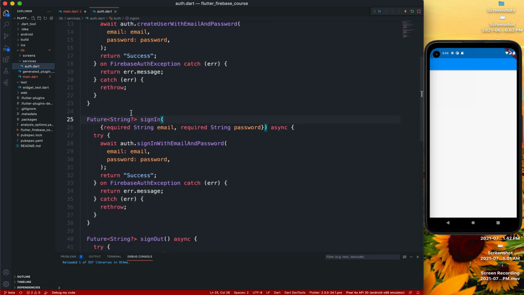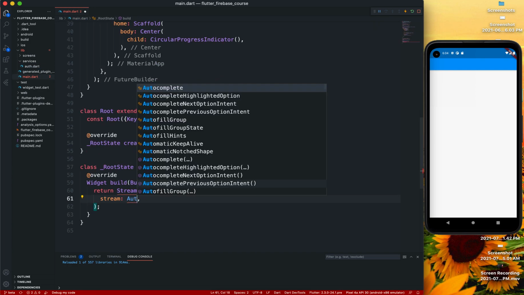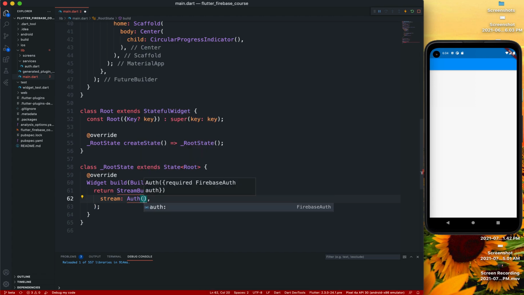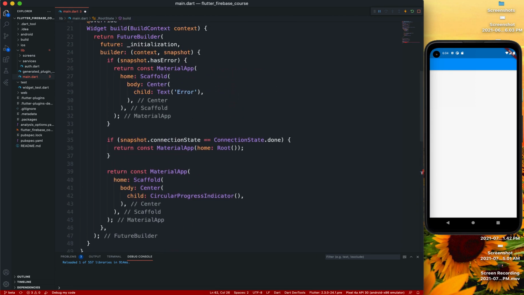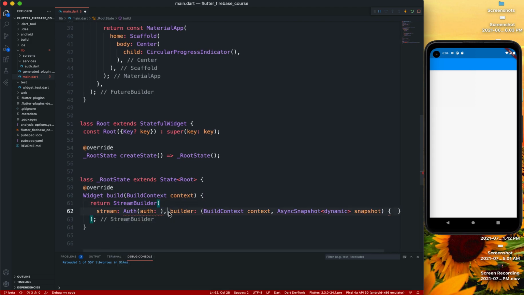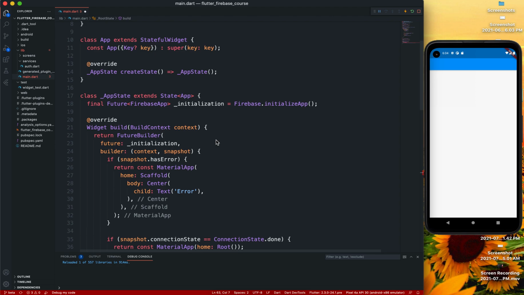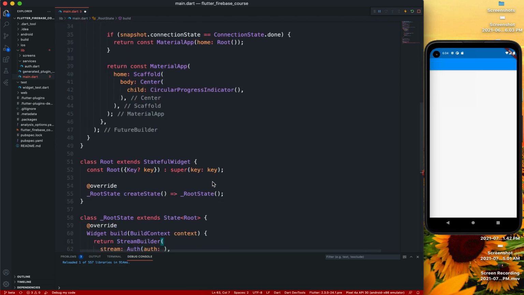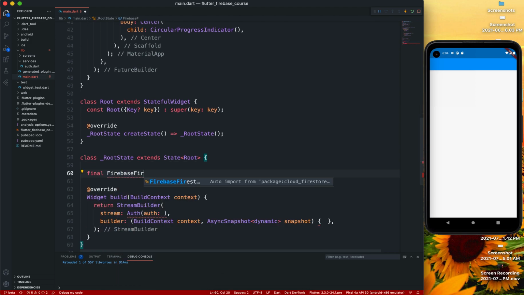if we remember, we have this user which listens. So basically we have that auth class which takes in on auth, which we need to pass in, right? To pass that in, and we are getting this red error because we need a build argument. But basically what I'll do is I'll make that. So in our state of the root, I'm going to make our final Firebase Firestore is equal to Firestore